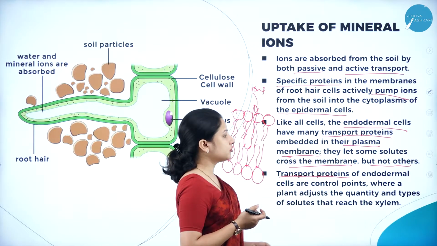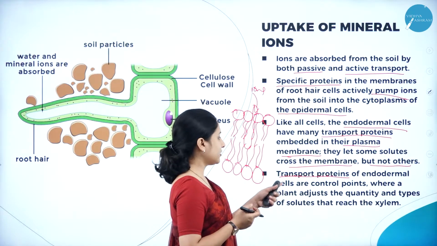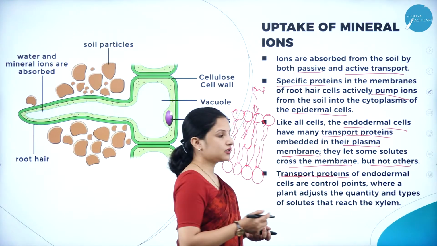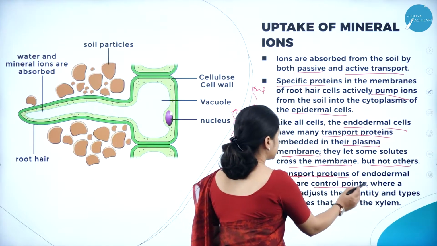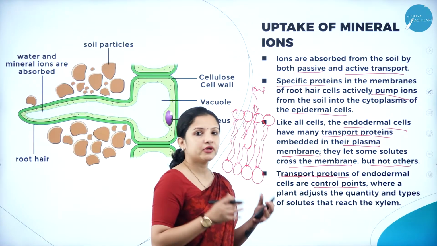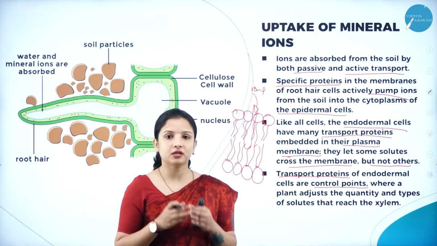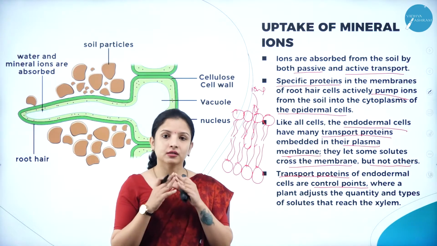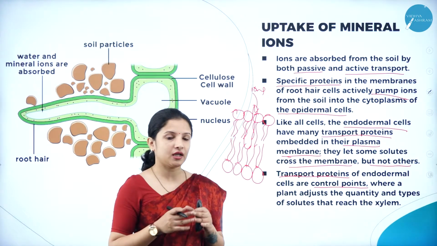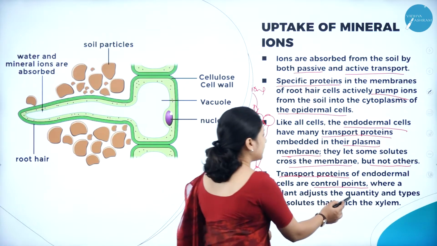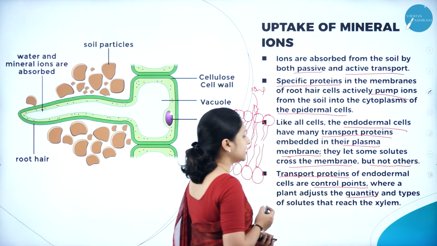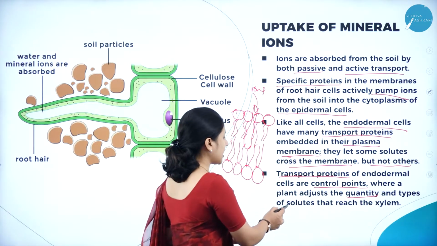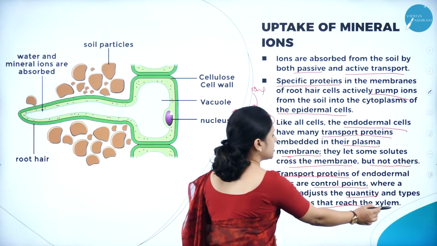So the transport proteins present in the endodermal cells are the control points. They decide how much of the mineral ions has to enter into the plant cell, at what rate, and at what quantity. They are the ones that actually adjust the quantity and the type of solutes that has to reach the xylem.